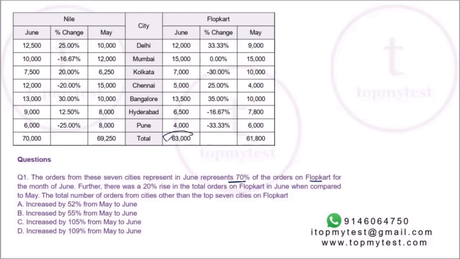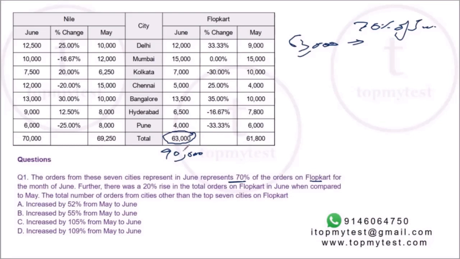So this 63,000 represents 70% for the month of June. 63,000 is 70% of June, so total June value will be 63,000 divided by 70%. That will be 90,000. Nine sevens are 63, so you can calculate it straight away. Further, there was a 20% rise in the total orders on Flopkart in June when compared to May. The total number of orders from cities other than the top 7 cities in Flopkart.